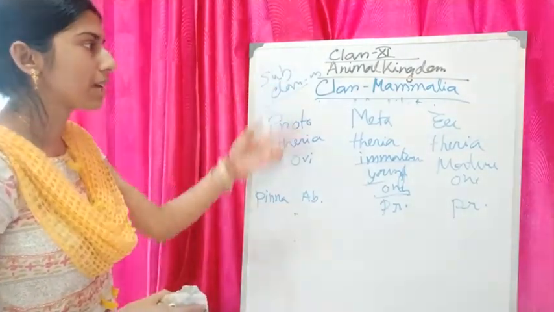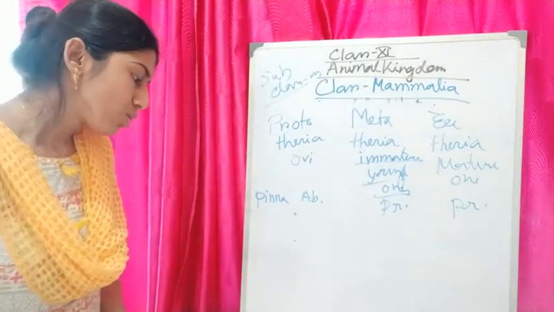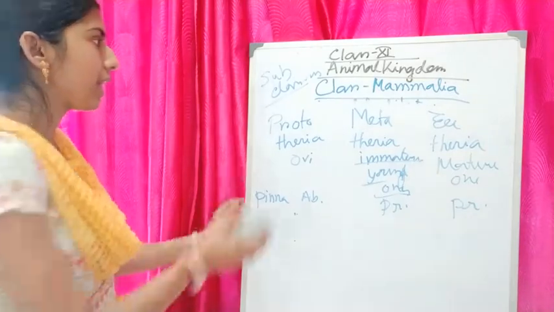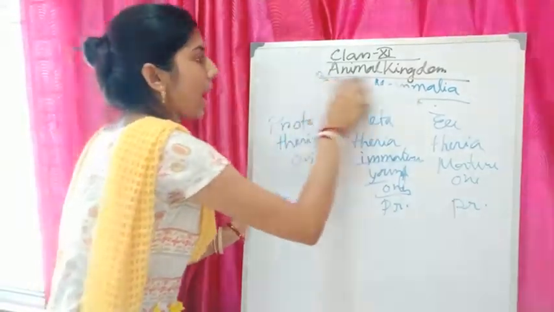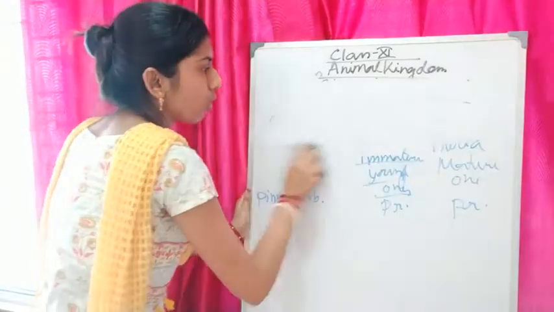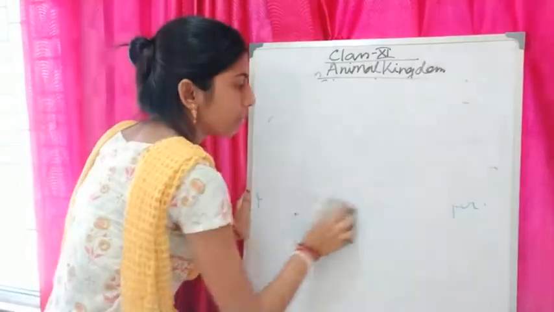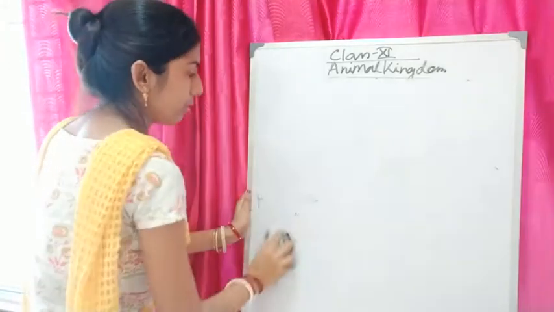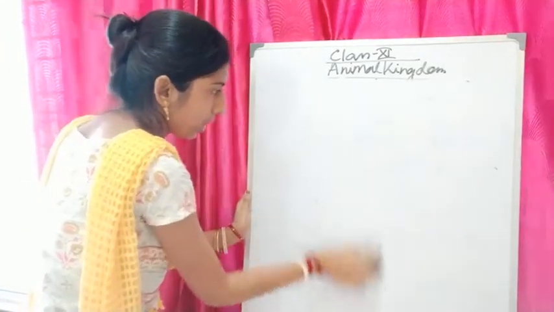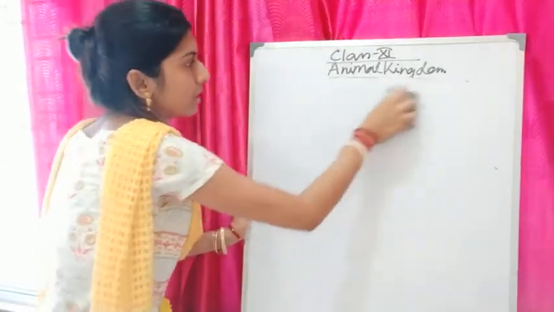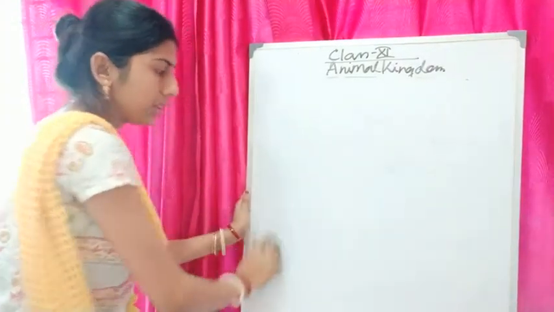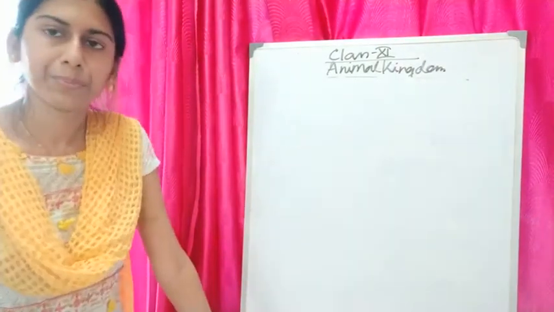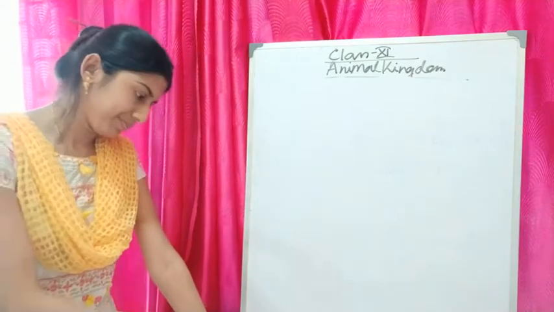These are the subclasses of class Mammalia. So with that we have completed the chapter Animal Kingdom. I hope you are not having any problem in this chapter. If you are, you can let me know through your e-portal. In our next class we will start another chapter. Okay, thank you.